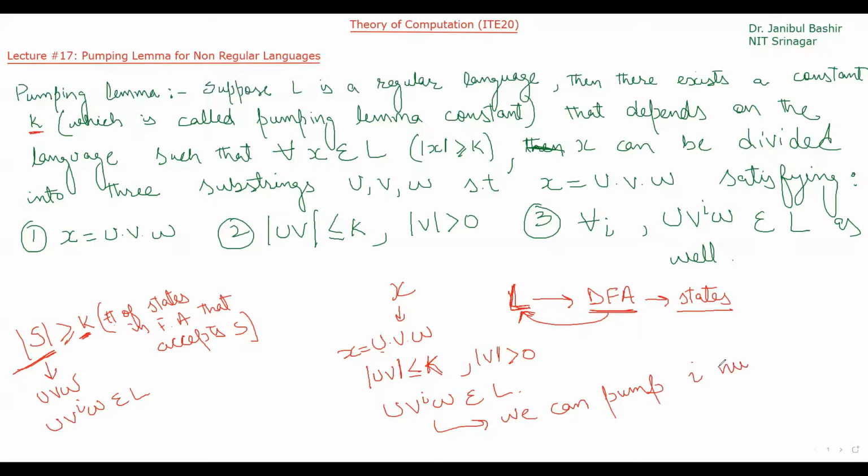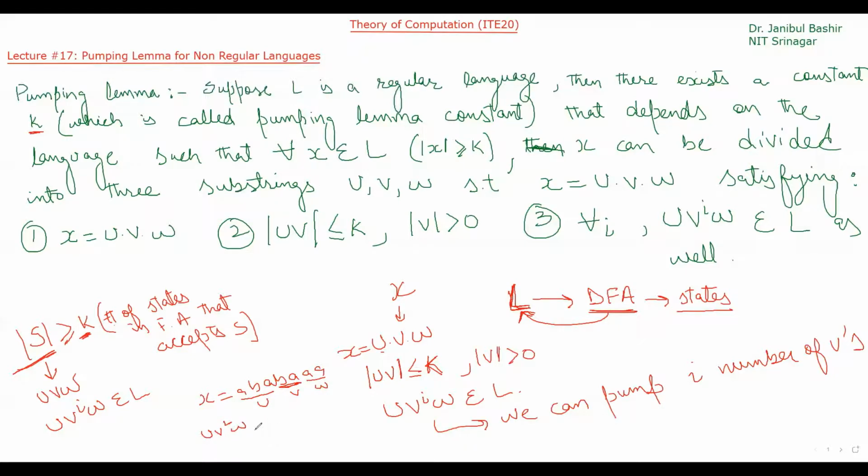I number of V's. So what does that mean? For example, if my string is X is this, okay, let's say this is my V. So this is U, this is V, and this is W. So if X belongs to the language, then u v square w also belongs.